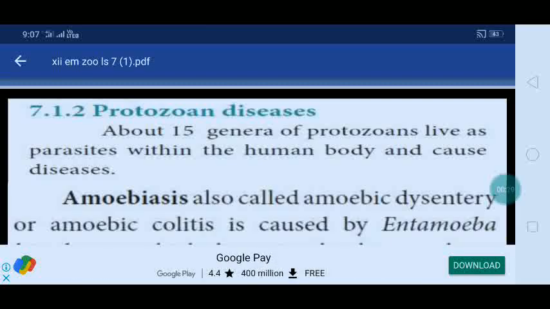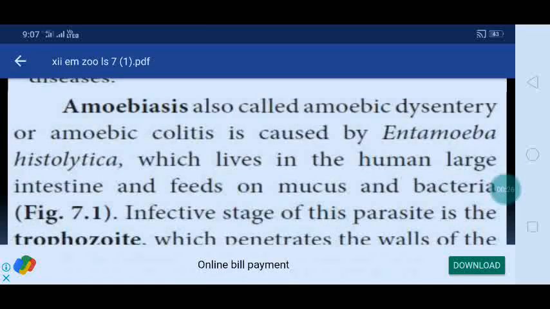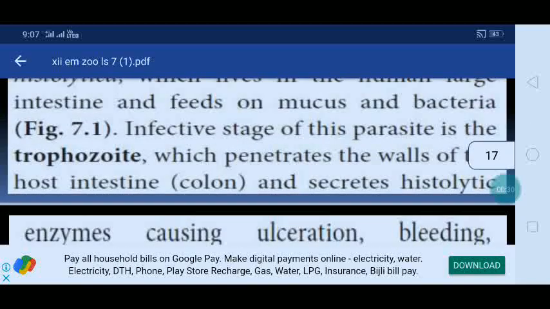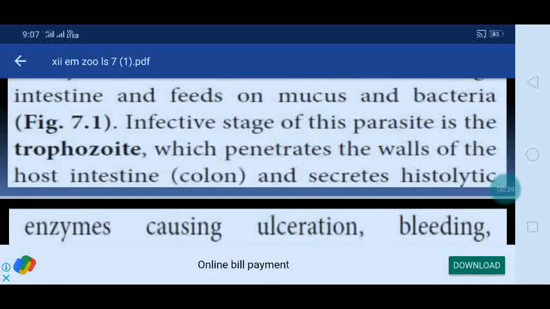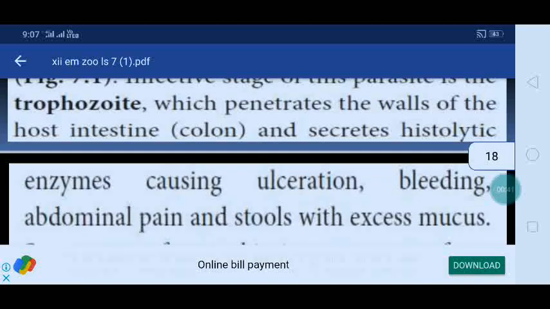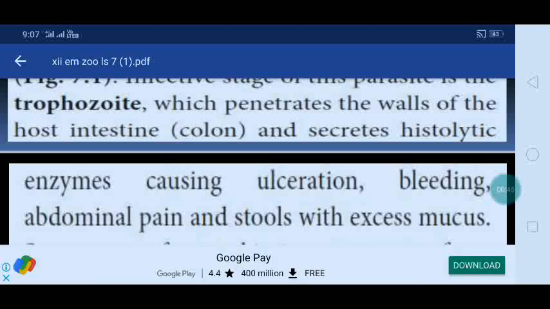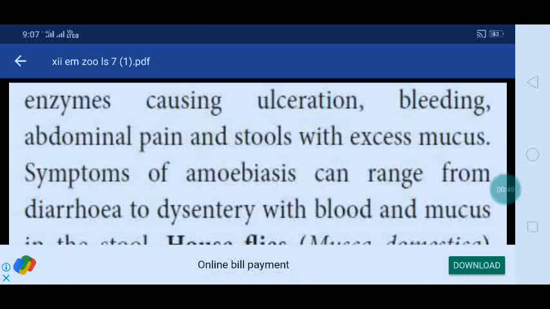Here the first one is amoebiasis. It is also called amoebic dysentery or amoebic colitis, caused by Entamoeba histolytica, which lives in the human large intestine and feeds on mucus and bacteria. The infective stage of this parasite is the cyst, which penetrates the walls of the host intestine and secretes histolytic enzymes, causing ulceration, bleeding, abdominal pain, and stools with excess mucus.